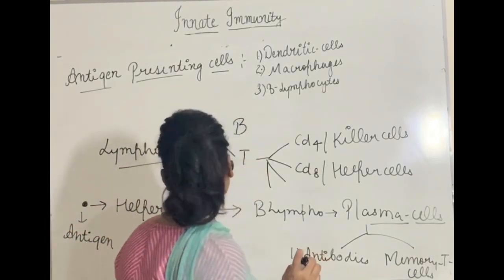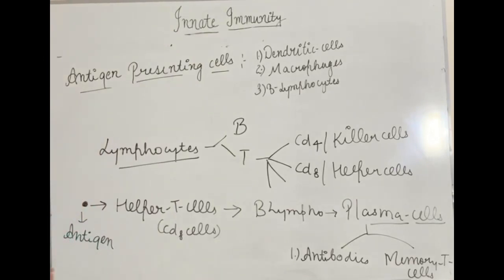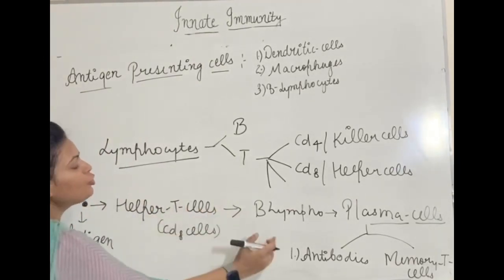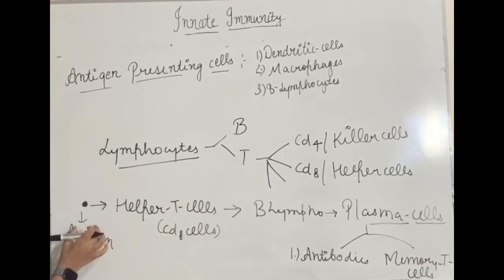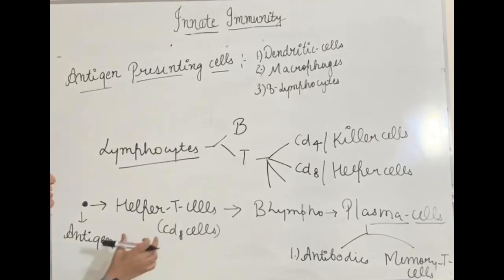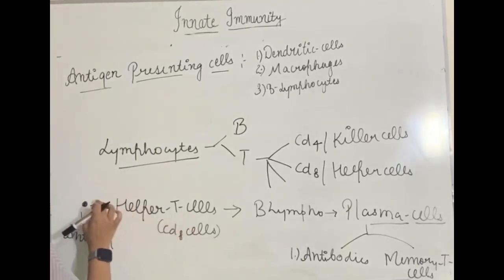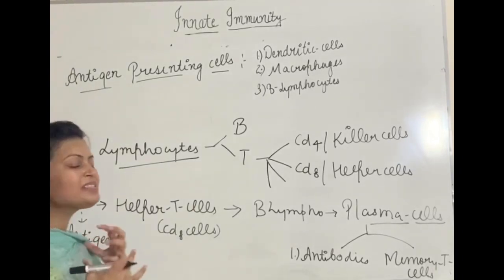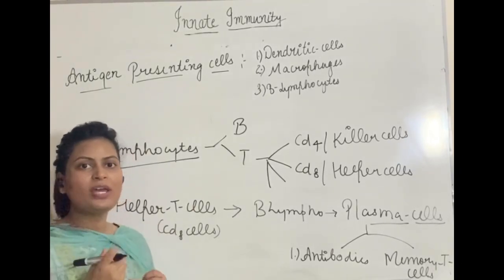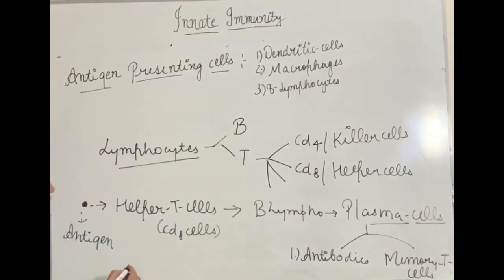But there is one problem, okay. I told you these helper T cells send the signal to B lymphocytes that an antigen has entered our body. But these helper T cells cannot easily recognize this antigen. That is the problem. They require a particular kind of cells which will present the antigen to them like this.